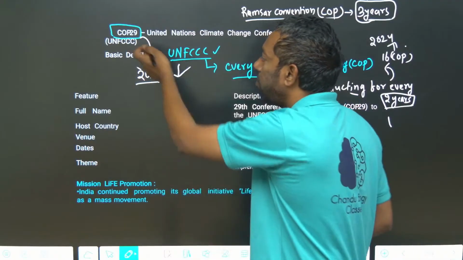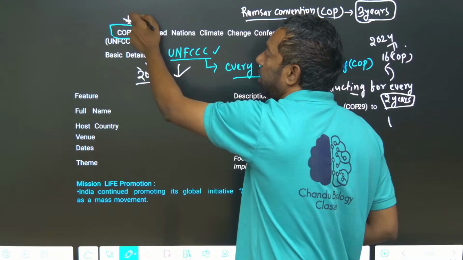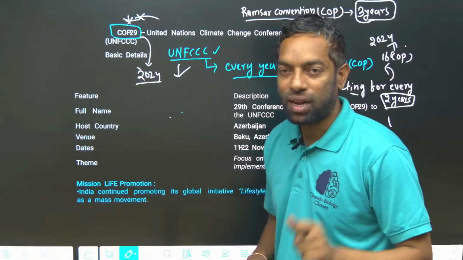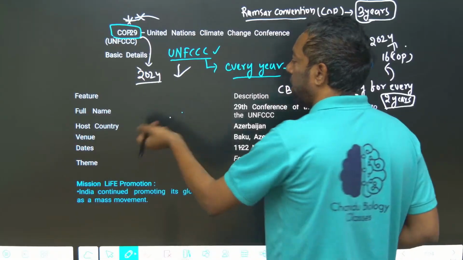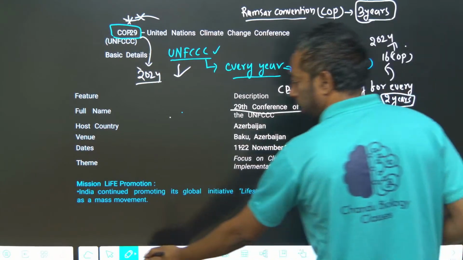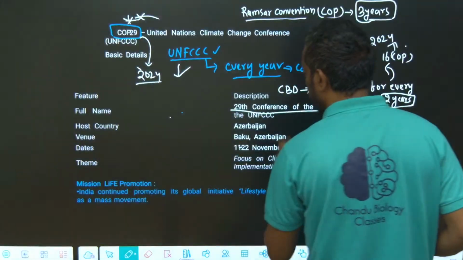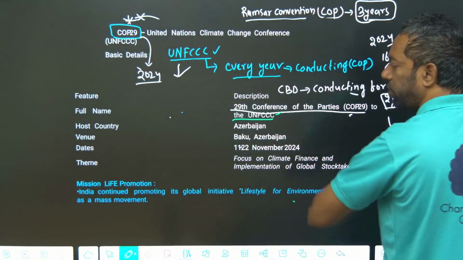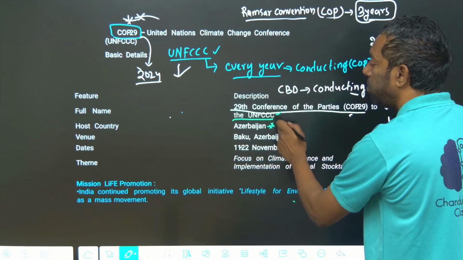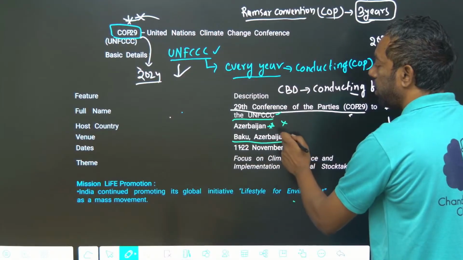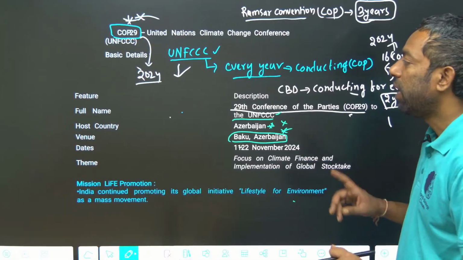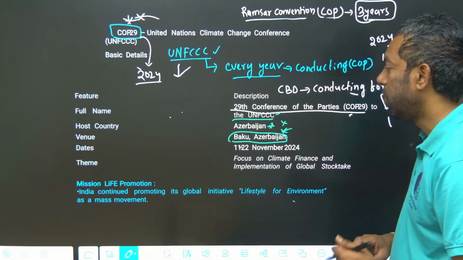COP29 may be asked in the exam, about climate change. This is the 29th Conference of Parties under the UNFCCC. The place they can ask you is important: Azerbaijan, where COP29 took place.